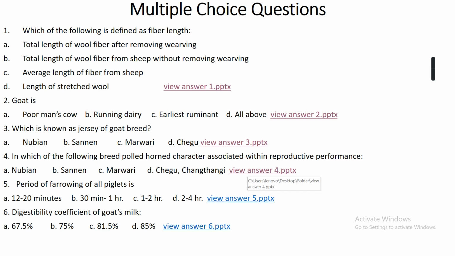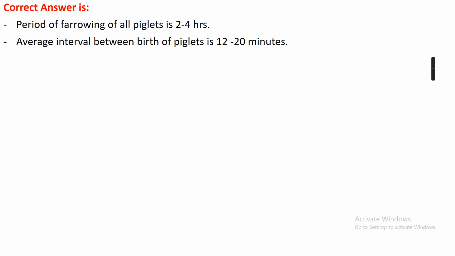Okay. Question number 5. Period of farrowing of all piglets is option A 12 to 20 minutes, option B 30 minutes to 1 hour, option C 1 to 2 hours, or option D 2 to 4 hours. The right answer is option D, that is 2 to 4 hours. Period of farrowing of all piglets is 2 to 4 hours, out of which the interval between the birth of one piglet and the birth of the second piglet is 12 to 20 minutes.